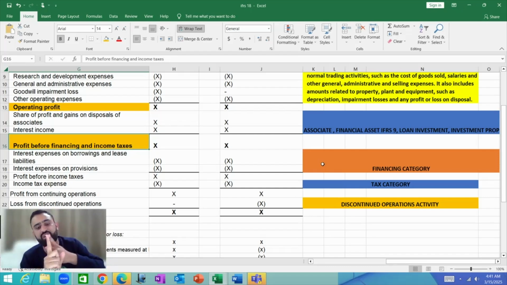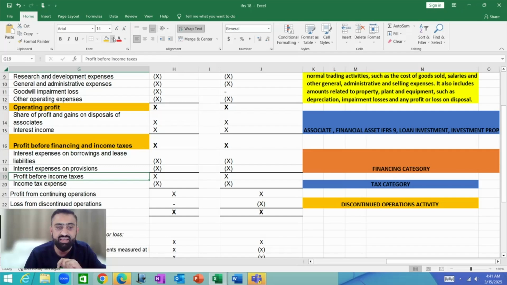So interest expense on a bank loan, interest expense on a loan note, interest expense on a debenture, interest expense on a redeemable preference share, interest expense or finance cost on a lease liability, financing cost of the unwinding of the provision. All such expenses will be reported in the financing activity of the profit and loss account. And we will get the other subtotal, which is known as profit before income taxes.